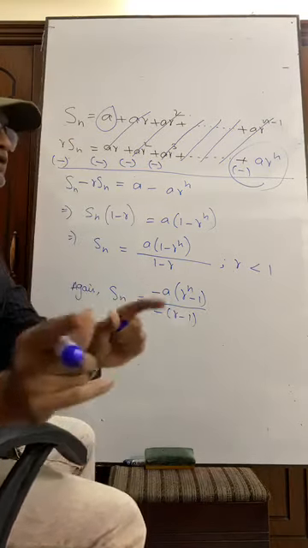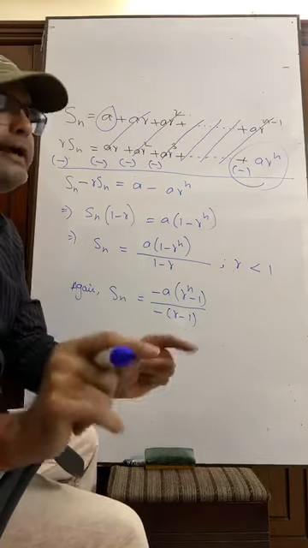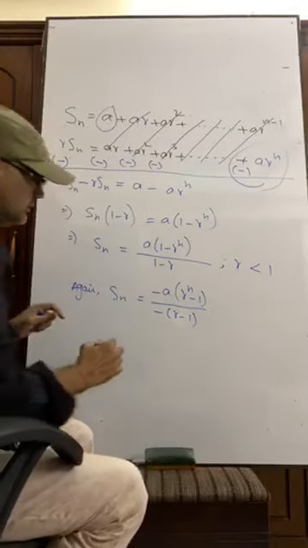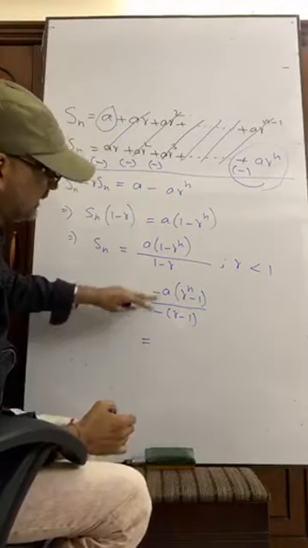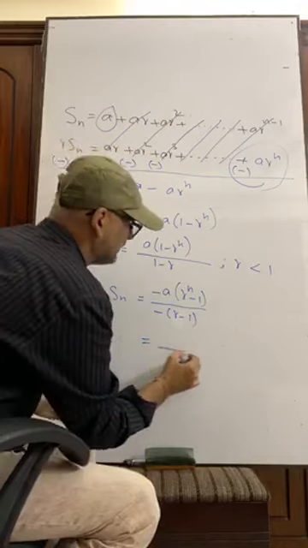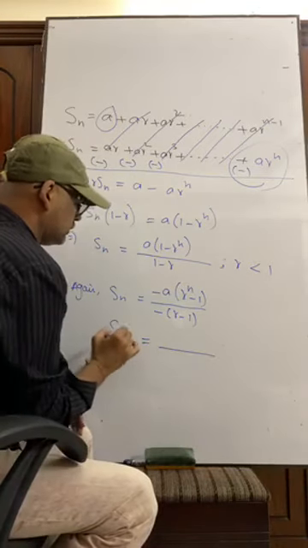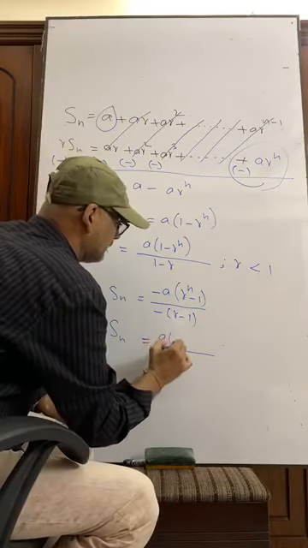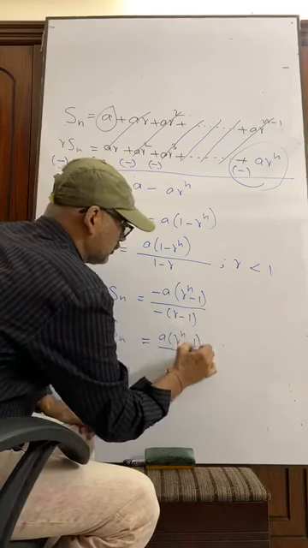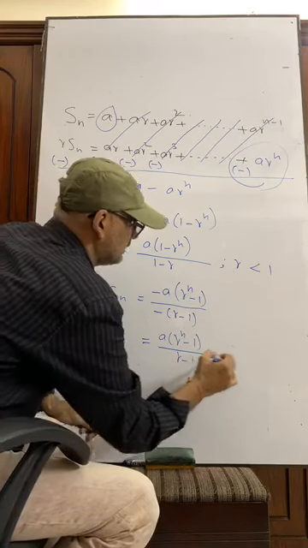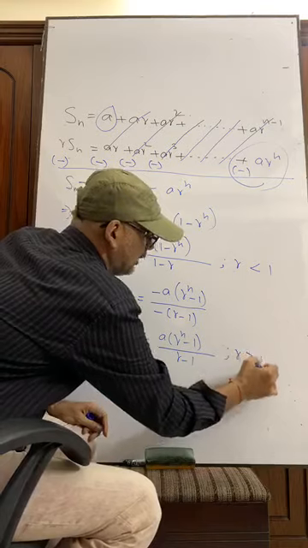I have taken minus 1 common from both, so minus minus is omitted and we are left with Sn equals A (R to the power n minus 1) over R minus 1. This is for R greater than 1.